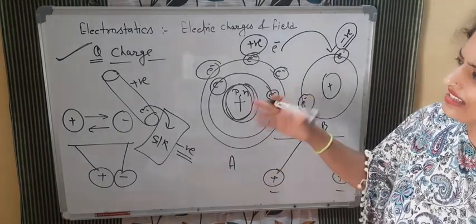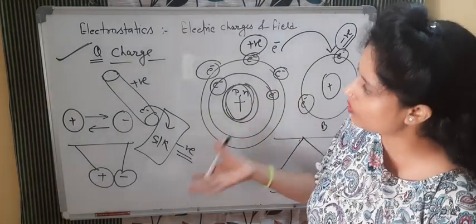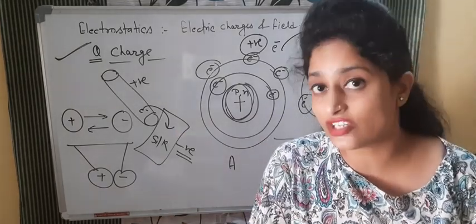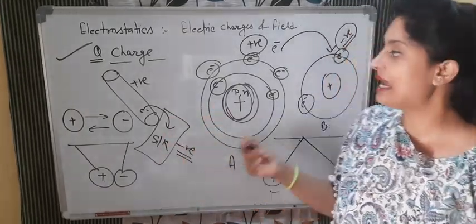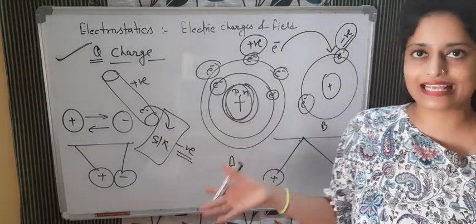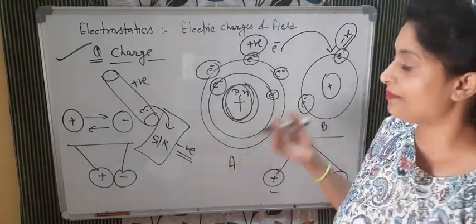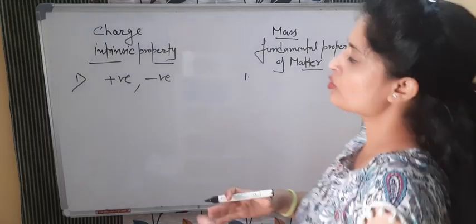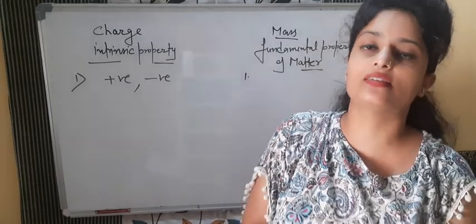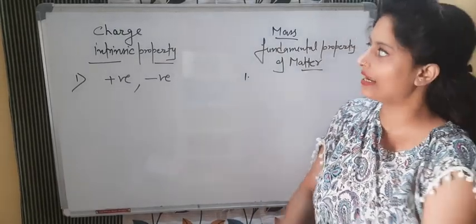So this was very basic, and I know that you all know about these things. Charges are of two types, positive and negative. Benjamin Franklin gave the names to them, and the property is that if they are opposite, they attract, and if they are the same, they repel each other. If you define charge, you will say it is the intrinsic property of matter, or we can say it is the fundamental property of matter, like mass.